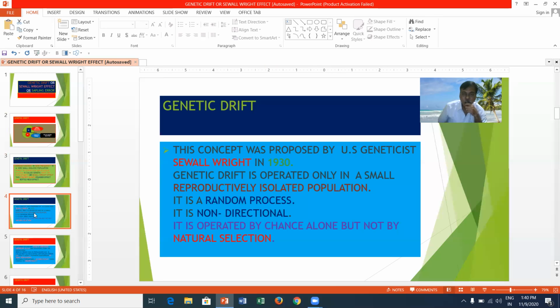Genetic drift operates only in small reproductively isolated populations, whereas the Hardy-Weinberg law operates in a large panmictic population. Genetic drift is a random process. It is non-directional. It operates by chance alone, but not by natural selection.